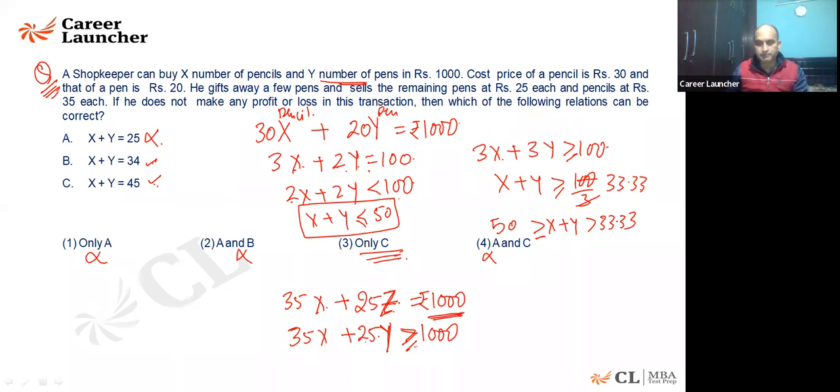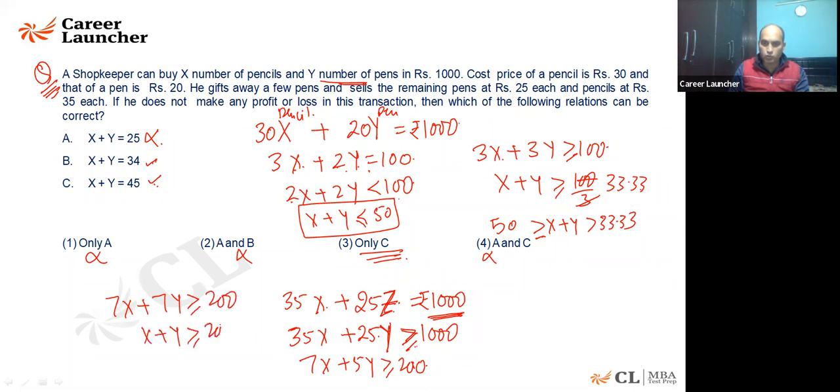Very nice. I can cancel 5. I can say 7x plus 5y is greater than or equal to 200. Fine. I know 7x plus 7y will be greater than or equal to 200. So x plus y is greater than or equal to 200 by 7. Do you agree? 7 2s are 14, 7 3s are 21, 7 4s are 28. So I'll say it must be always greater than 28. The value must be greater than 28.